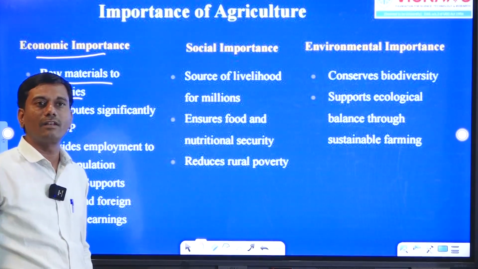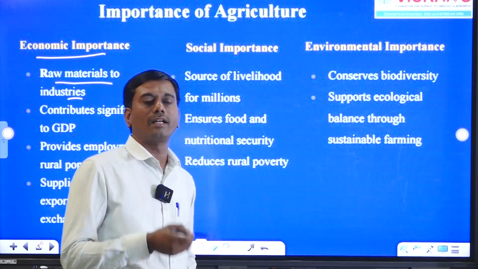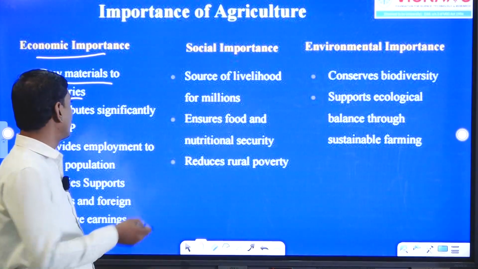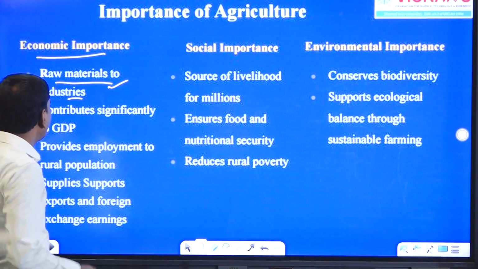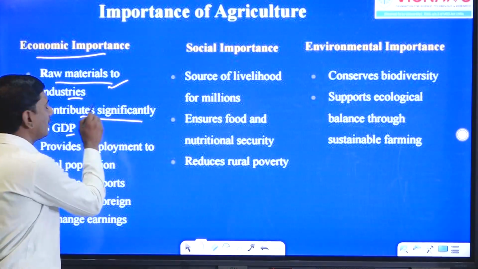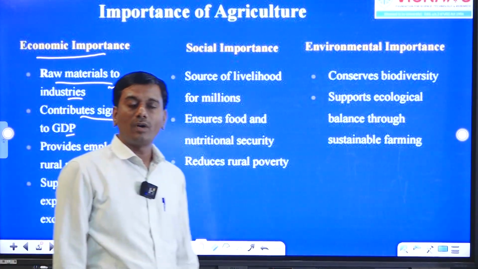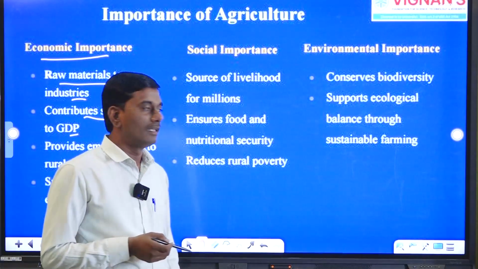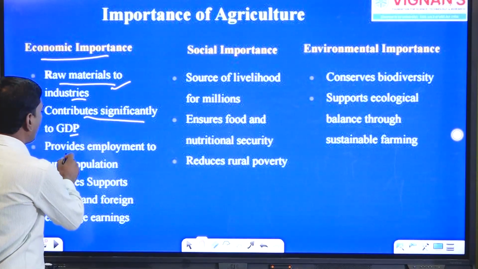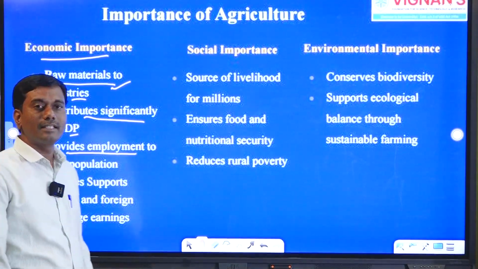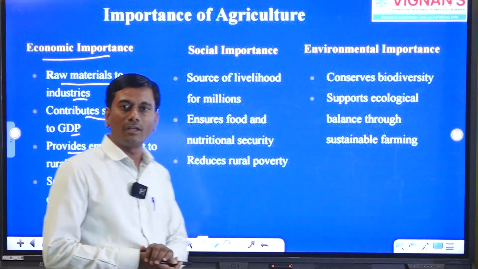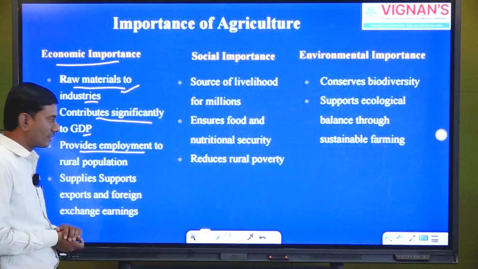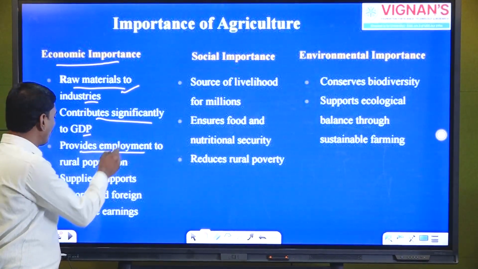The best example is textile, for cotton. Even the sugar industry and food processing industry. This is one thing. And second is the significant contribution to GDP. This is very important. I told you 16 to 18% contribution to the Indian GDP. And it also provides employment. Near about 46% of the workforce depend on the agriculture sector. That is why it provides employment.